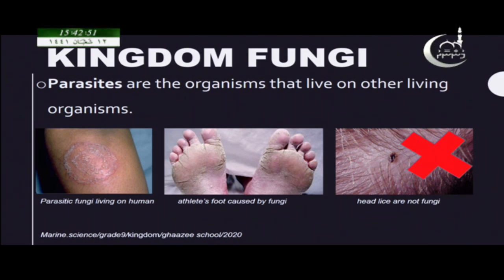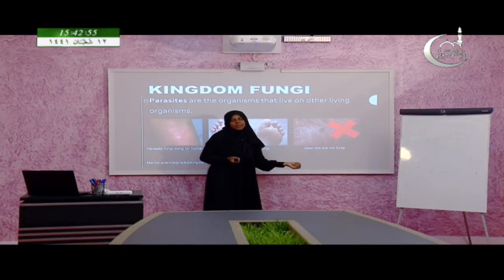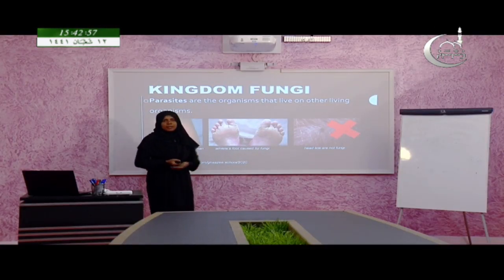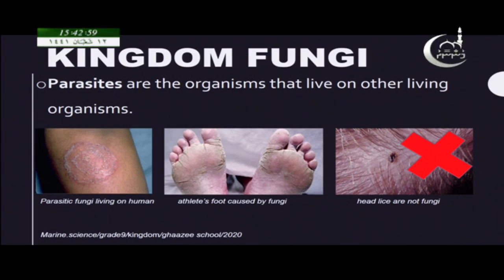These organisms are also called parasites, but they are not fungi, because they do not have the characteristics of fungi. So, all parasites are not fungi, but fungi get their nutrition either in a parasitic form or a saprophytic form.